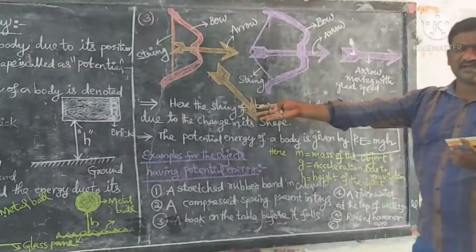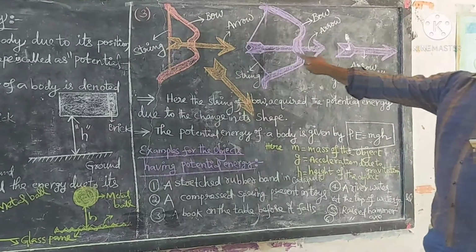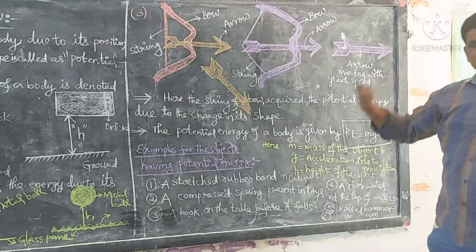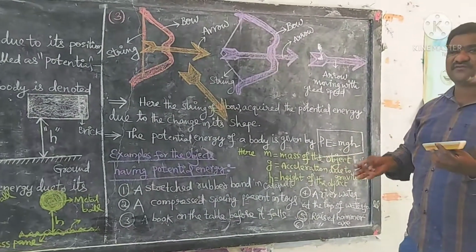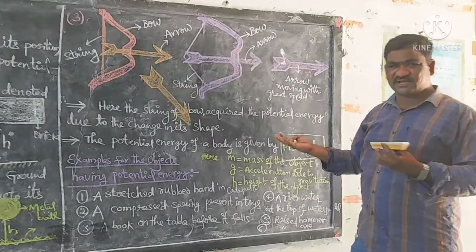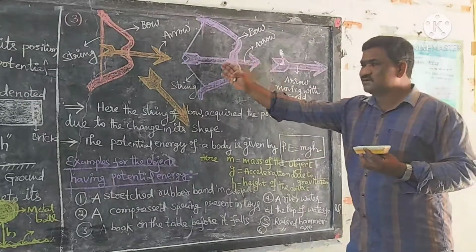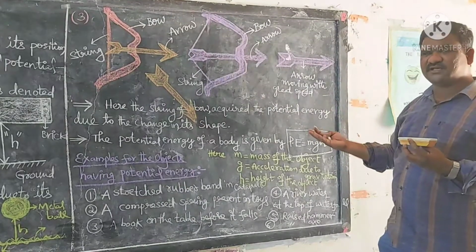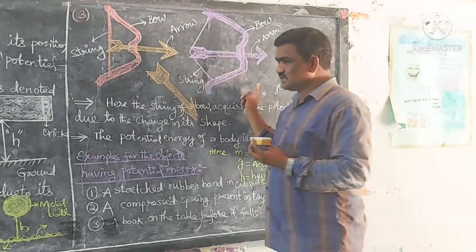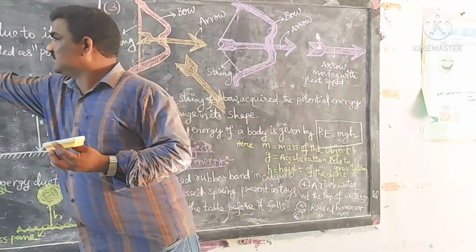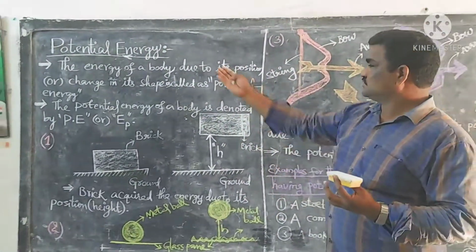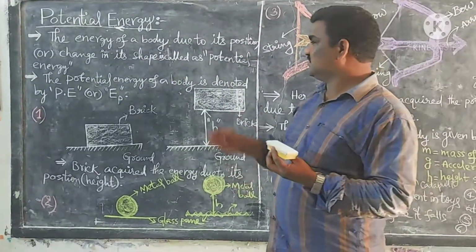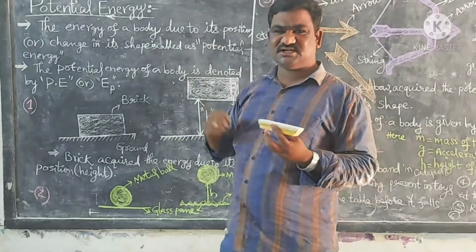So that's why the arrow falls down at the same place. In the second instance, you have applied more force, so more work is done. That work is converted into more potential energy, which is responsible for throwing the arrow in the forward direction with greater speed. So from this example, we can conclude that the energy of a body due to the change in its shape or configuration is called potential energy.